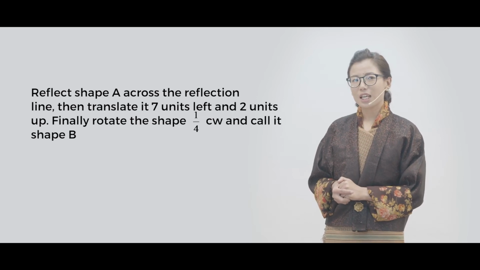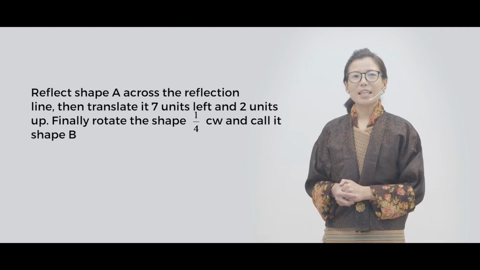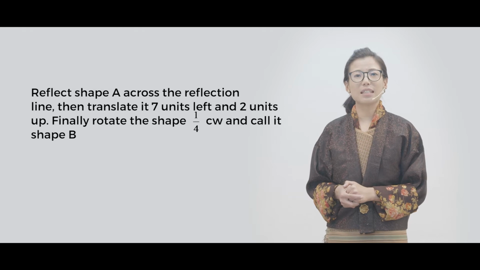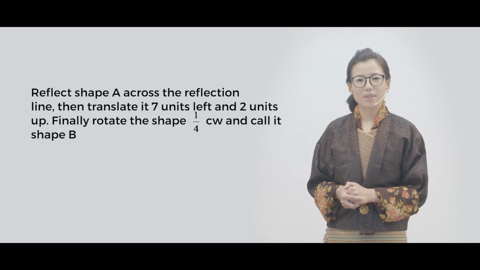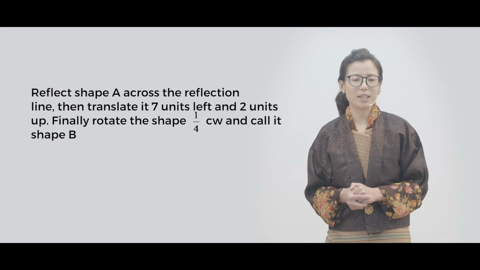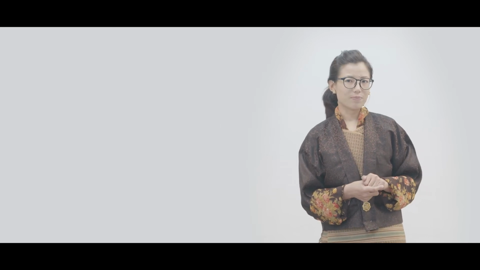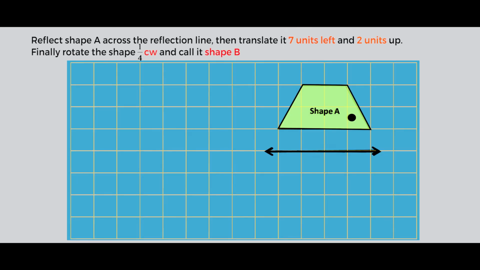The question says, reflect shape A across the reflection line, then translate it 7 units left and 2 units up. Finally, rotate the shape 1/4 clockwise, and you have to call the last shape shape B. I will show you how to do this question. We are given a trapezoid, and we are also given the turn center, which is inside the trapezoid, and there is the reflection line below the trapezoid given to us.